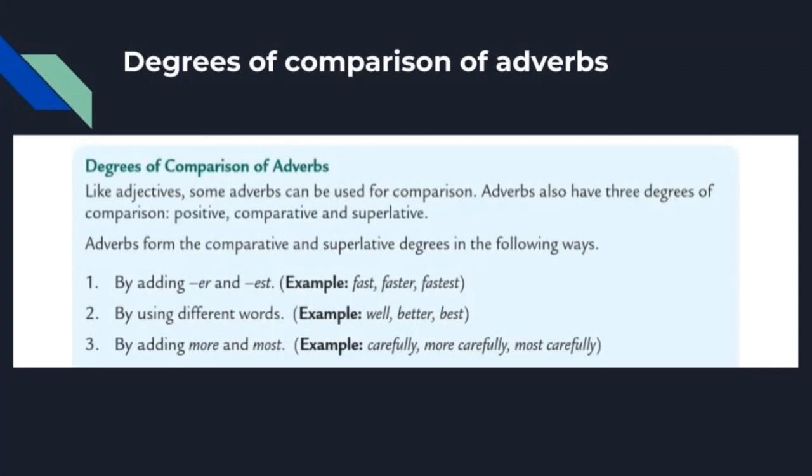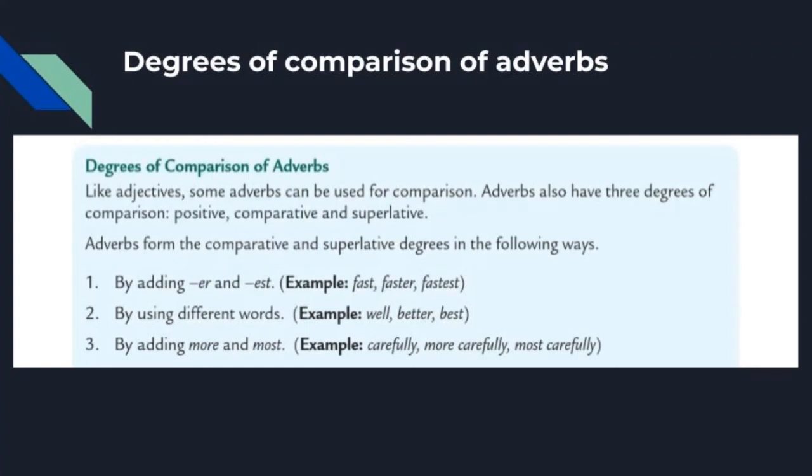Okay, let us see how to form comparative and superlative degrees in the following ways. Adding ER and EST. To form comparative, we add ER. To form superlative, we should add EST. Okay, by using different words. For some words, we should add ER and EST. But for some words, we do not add ER and EST. Total word will be changed. For example, look here. Well is a positive degree. In comparative, we should use better. In superlative, we should use best. So this like we should follow.